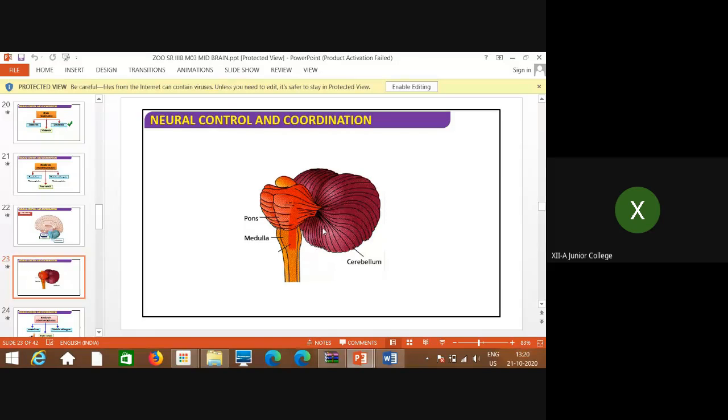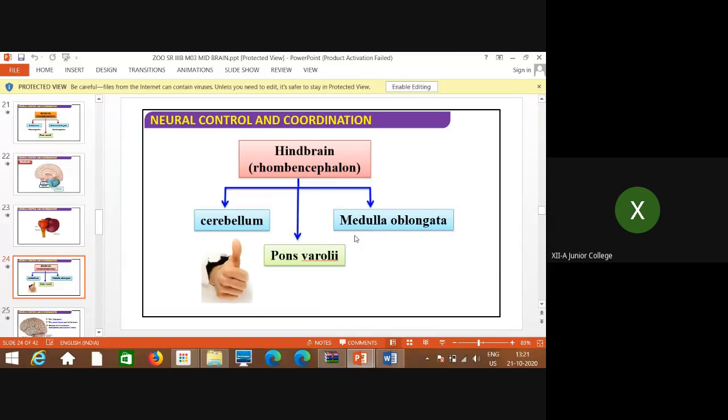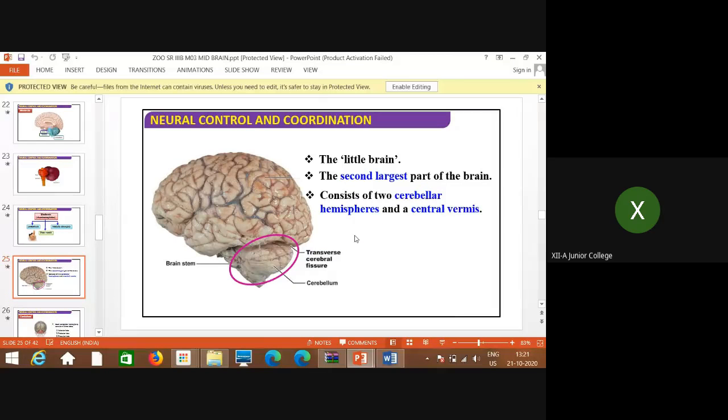Whereas this structure, which is considered the second largest part of the brain, is called the cerebellum. The maximum area is occupied by the cerebrum, which is part of the forebrain, and next to that the second largest part of the brain is the cerebellum, part of the hindbrain. So remember, this is pons varoli, medulla oblongata, and this is the cerebellum, also called the little brain.